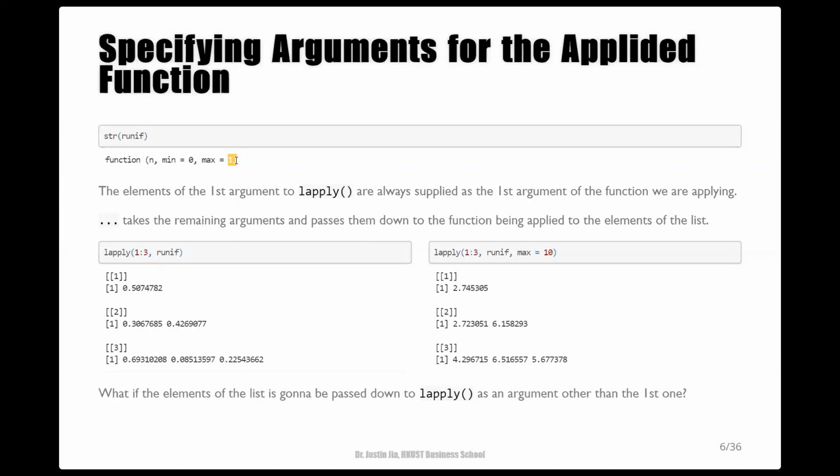But what if the inputs we want to vary across different applications of the passed-in function are not supposed to be used by its first parameter, but something after that? So for example, what if we don't want to vary the length of this sequence of random numbers, but want to vary their upper limits?